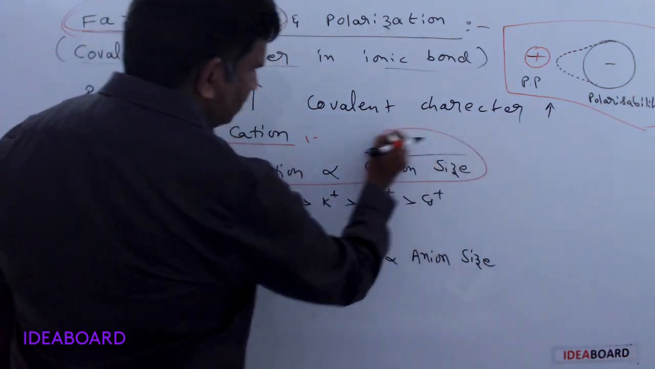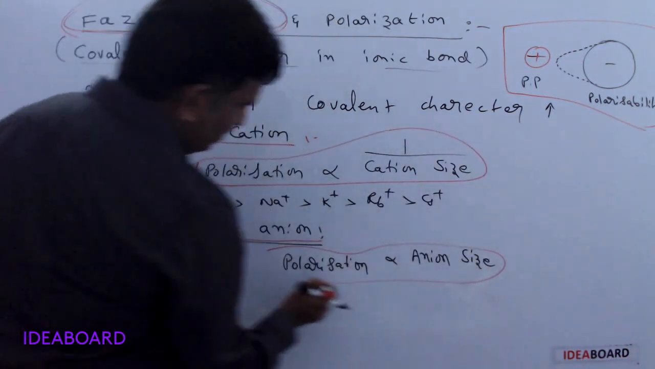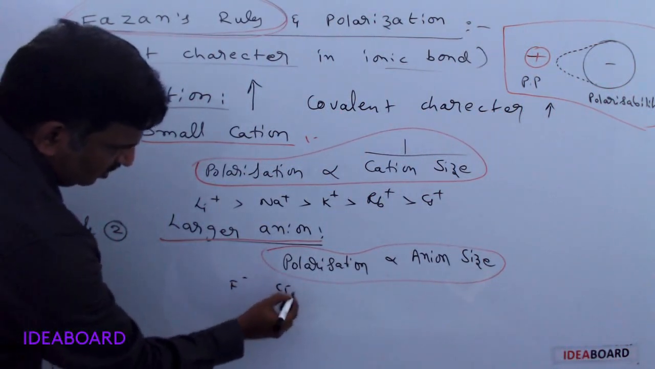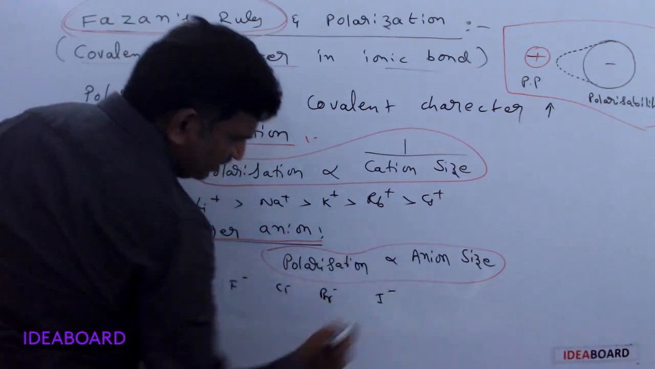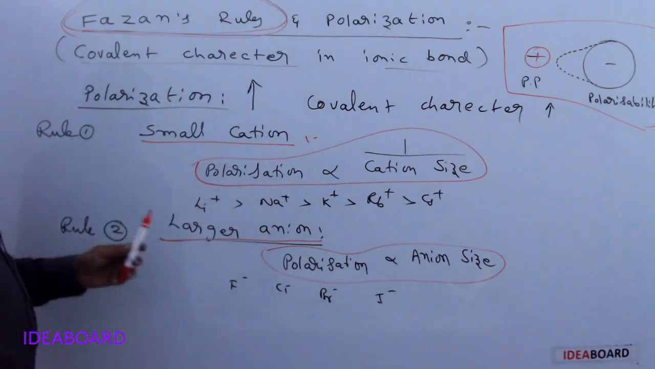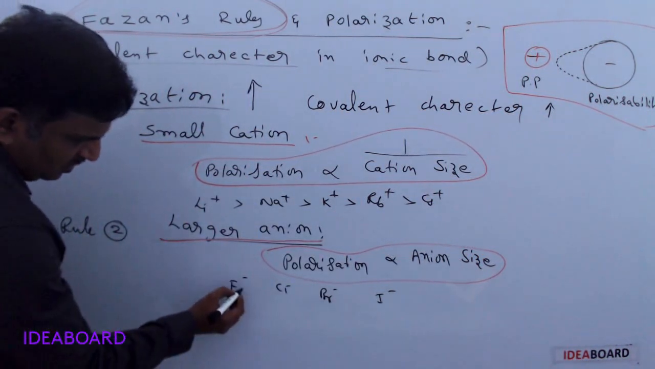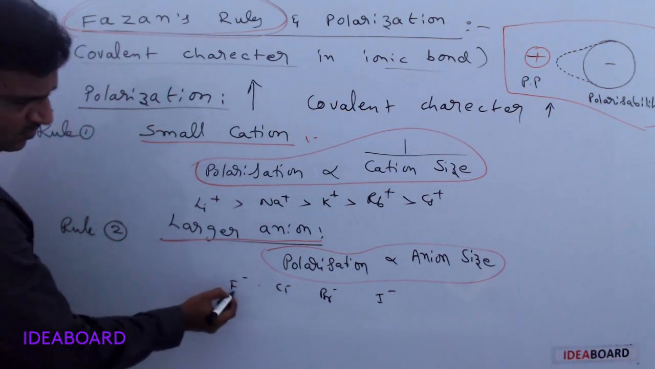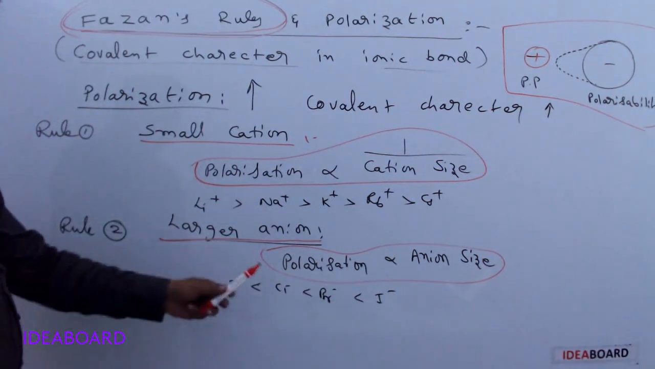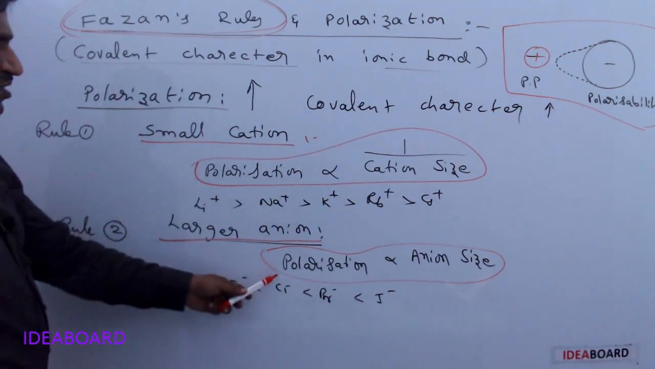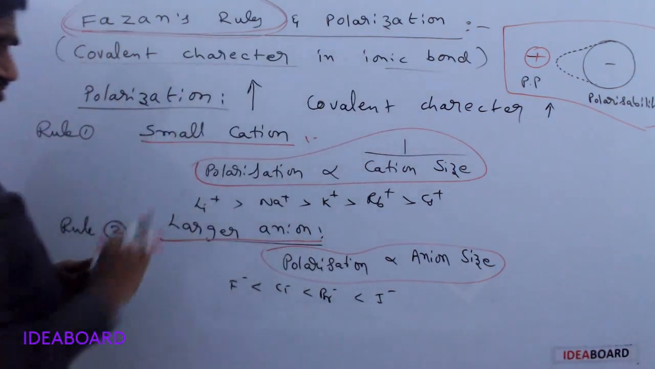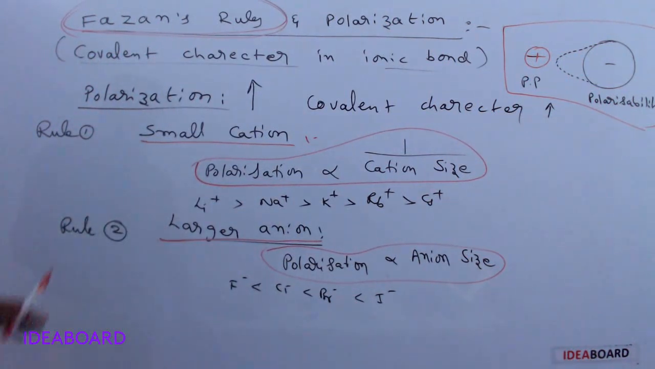So polarization is directly proportional to anion size. Suppose F minus, Cl minus, Br minus, I minus are taken. I minus, which has the larger size, has high polarization and more covalent character, while F minus has the smaller size. So this is the order. I minus forms covalent compounds more easily, or polarization is more. Polarization is more means covalent character is more. Okay, this is the second rule.